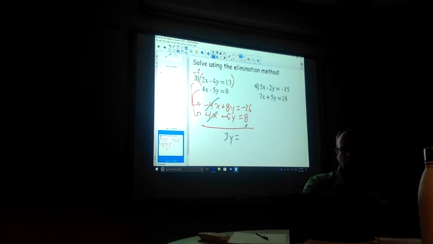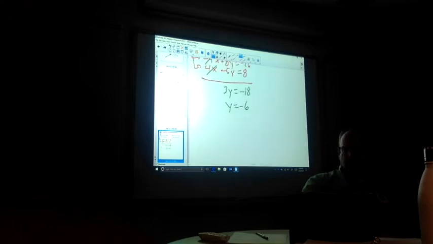And then if I subtract here, negative 26, subtracting 8 is negative 18. So you found that y is equal to negative 6. Once you know that y is equal to negative 6, you have one of your answers.